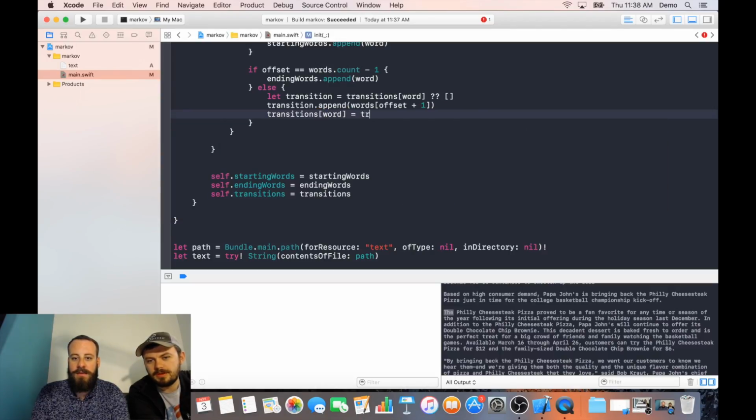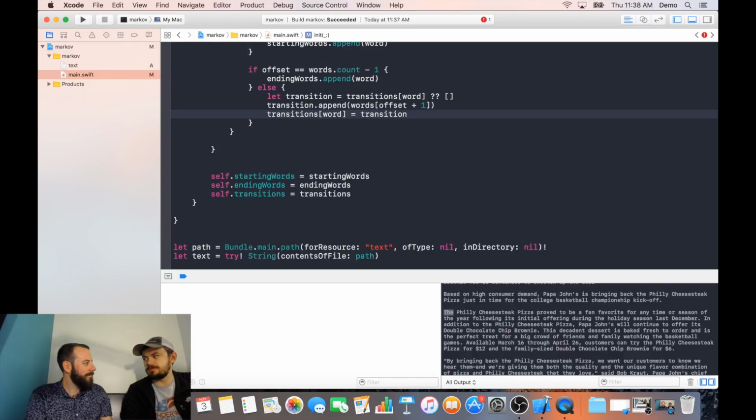Also, I would think the more that you're caching ahead, the larger the source text you would really want to have. That's true. Right? Yeah, that makes sense. Because you have more variety that way. Yeah.